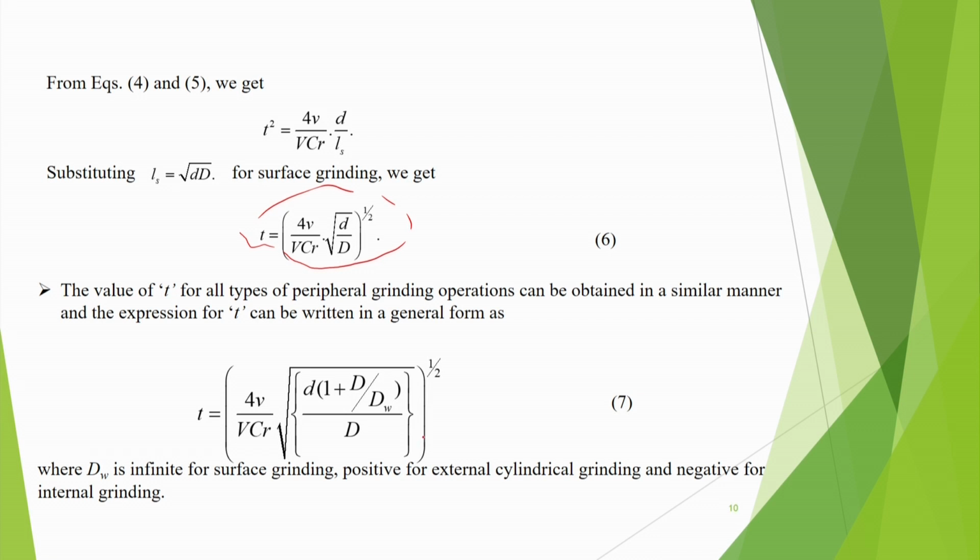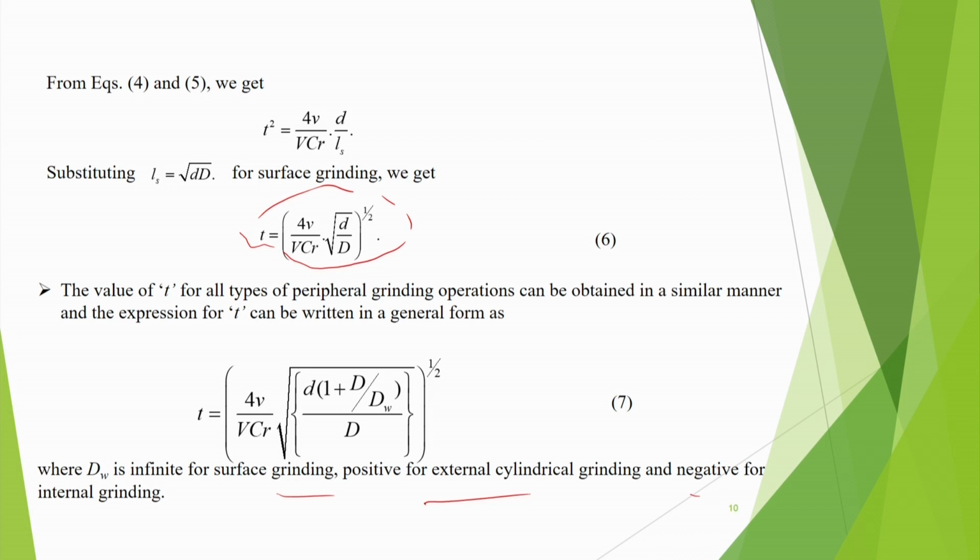T is equal to 4v, and this is for cylindrical grinding, where instead of under root d by D it will come here. dW is infinite for surface grinding, positive for external cylindrical grinding, and negative for internal grinding.